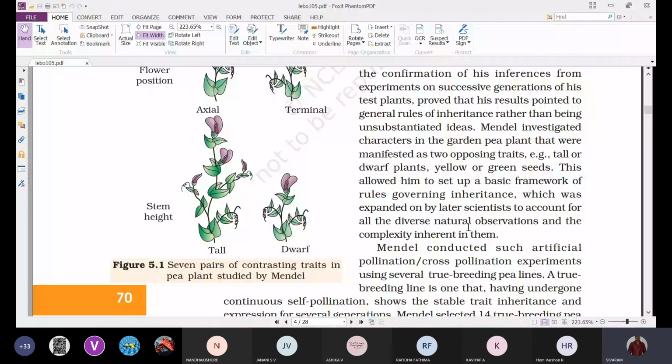Why is Mendel successful? Because he conducted experiments for several generations, and whatever results he got were all properly maintained in a statistical form. That is the introduction to Mendel's experiments.